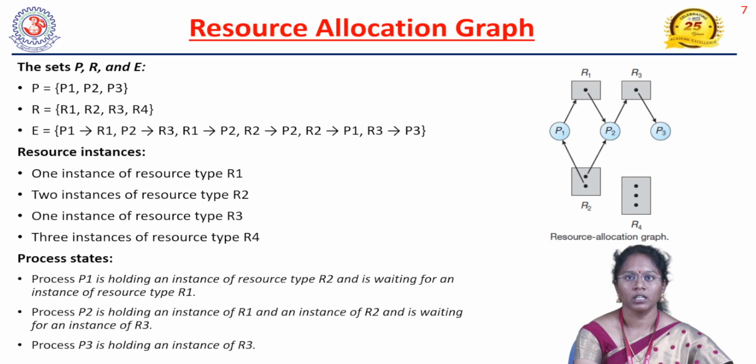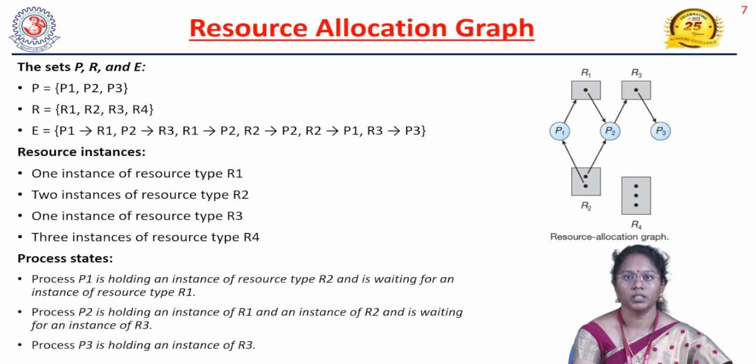Here P1 is requesting R1, but it has been assigned to P2, and P2 is requesting R3, but it has been assigned to P3. R2 is assigned to P1 and P2, but R4, with three instances, is not requested by any process and not assigned to any process.